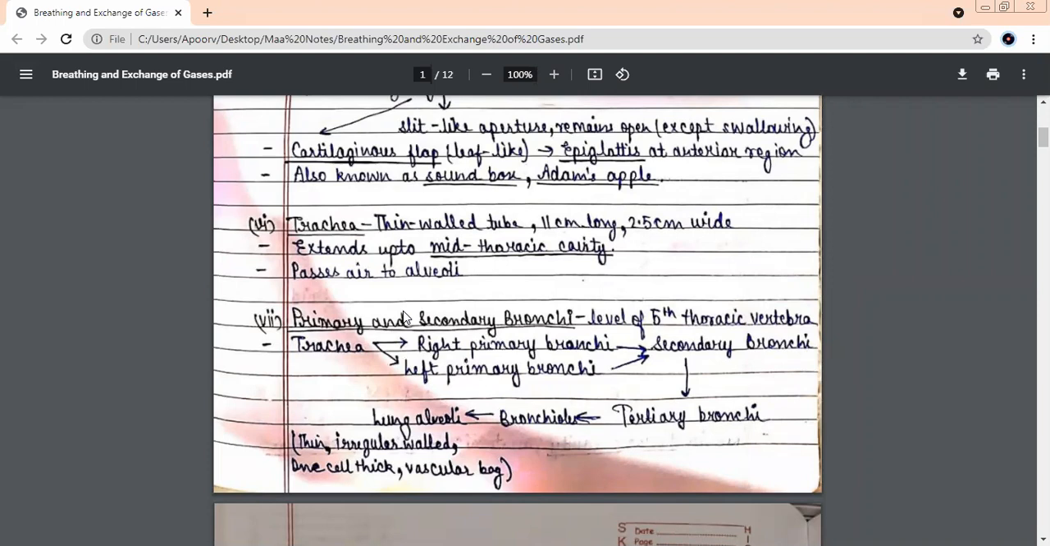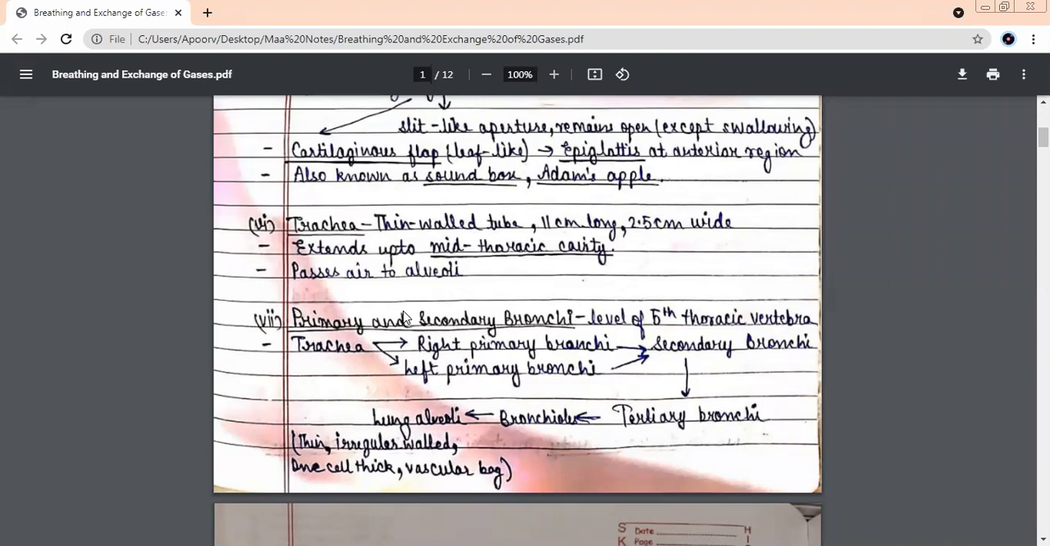And these alveoli are very, very special because their membrane is very thin. How thin is it? One cell thick. Why do you think it is only one cell thick? It's very thin so that exchange of gases can take place easily. It is here that oxygen will enter your body and carbon dioxide will go out.